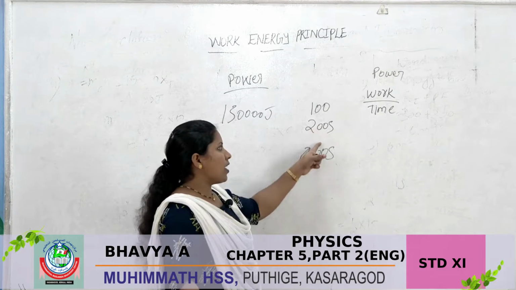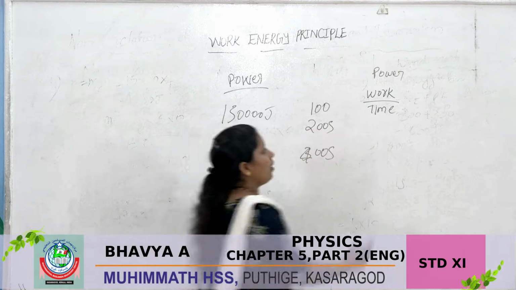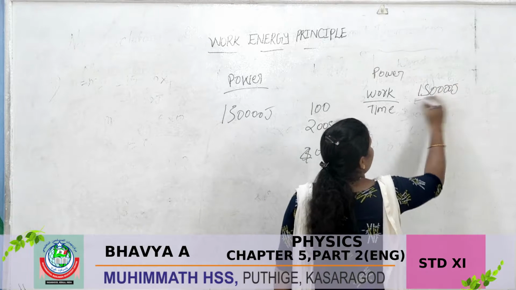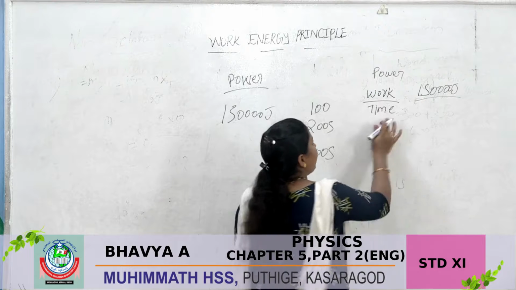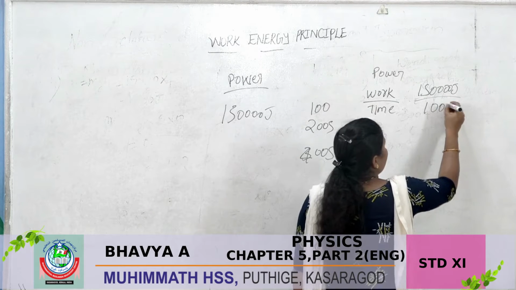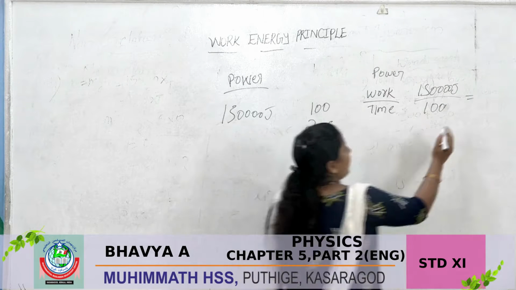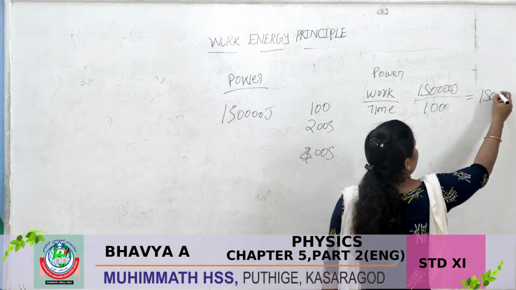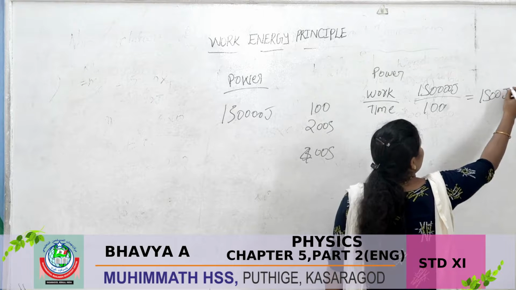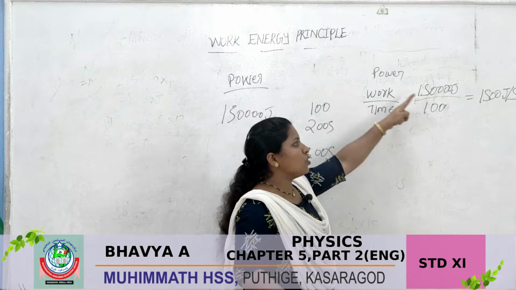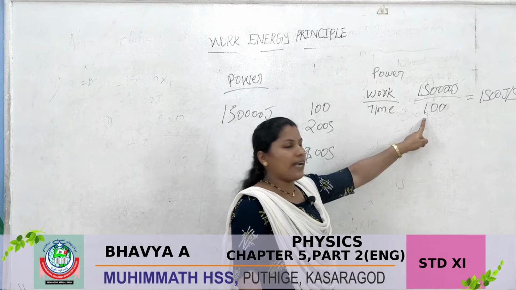So in the first case, work is 1.5 lakh joule, time 100 seconds. Finally we are getting work divided by time, the answer is 1500 joule per second. You know that the unit of power is joule per second or watt.